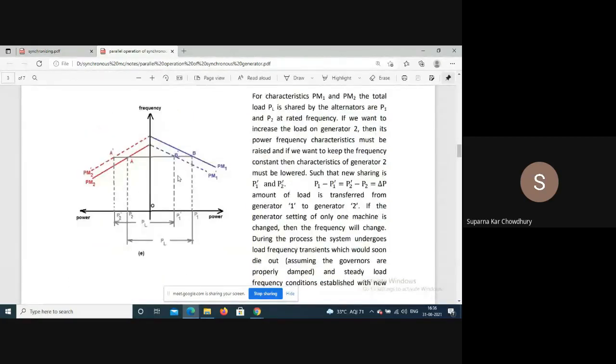Now, one thing you can also see from here is that if the slopes of these governor characteristics are not the same, then the generators cannot deliver the load proportional to their ratings. What amount of load they will deliver depends on the load connected to the bus, but that is not proportional to the rating unless they have similar characteristics, that is, the slopes of the characteristics are the same.